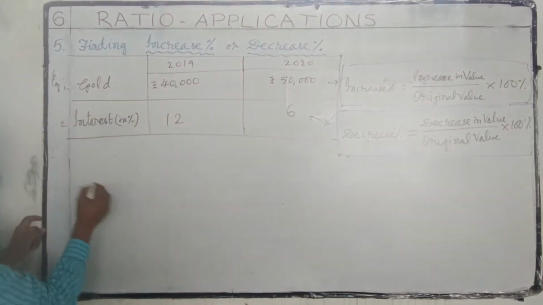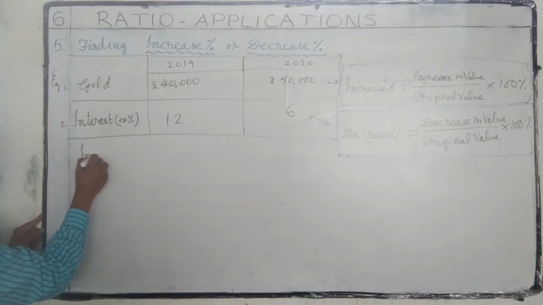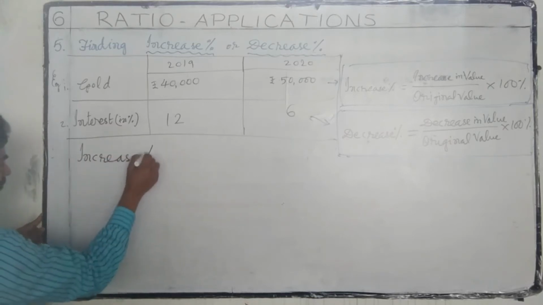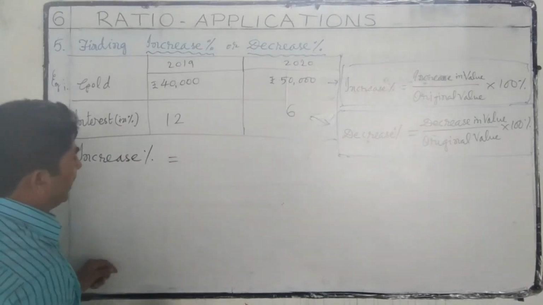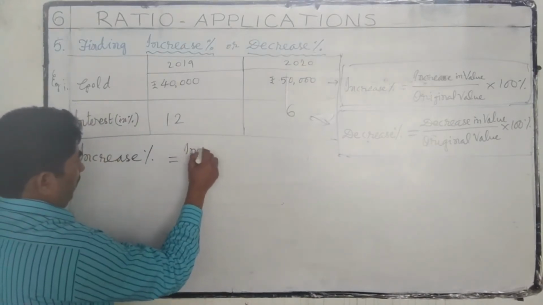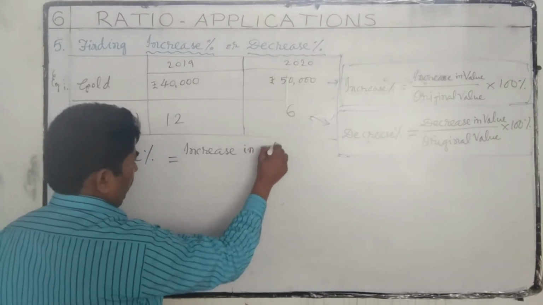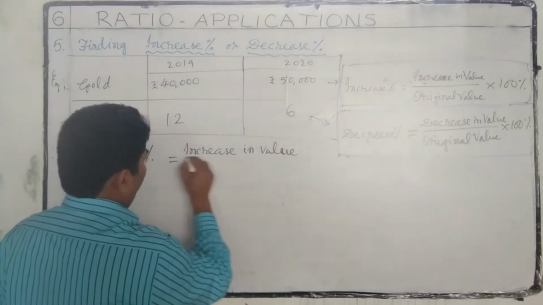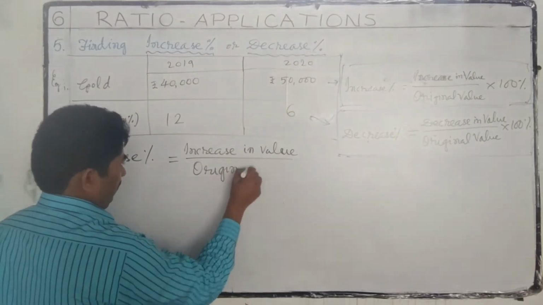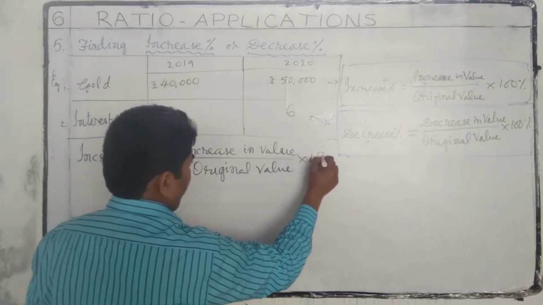We can calculate. Increase percent is equal to increase in value by original value into 100 percentage.